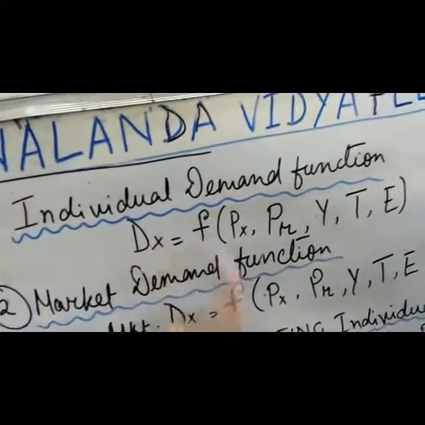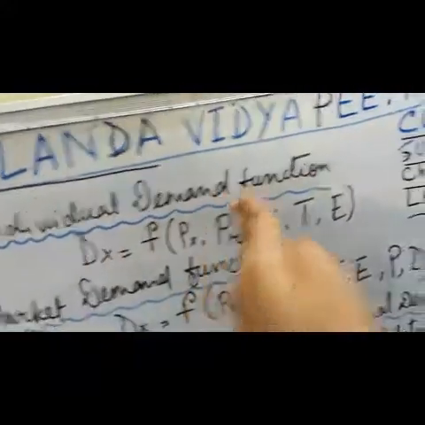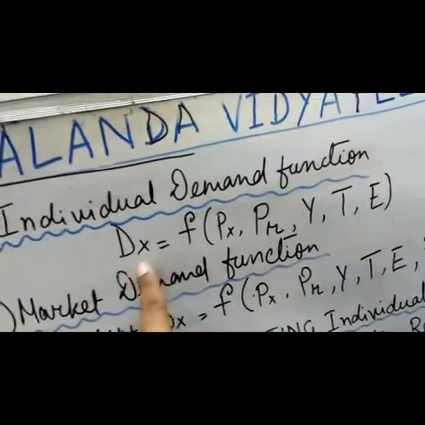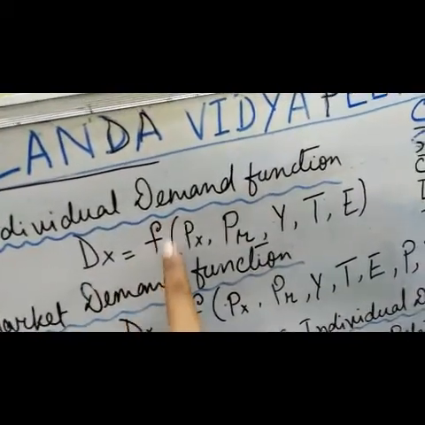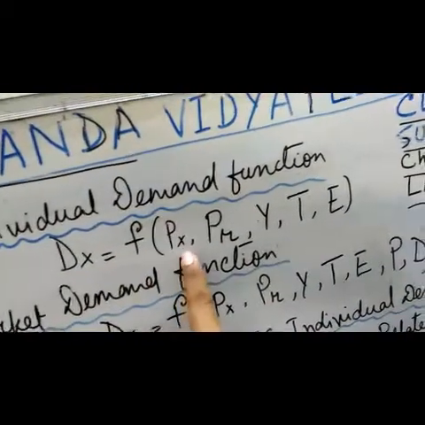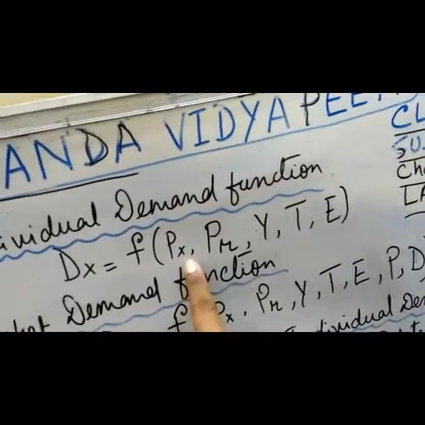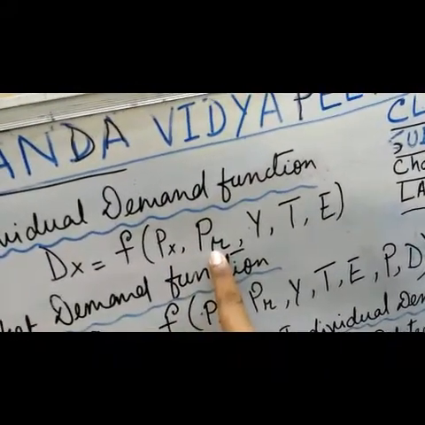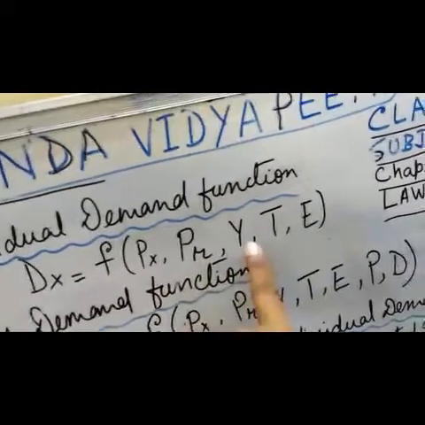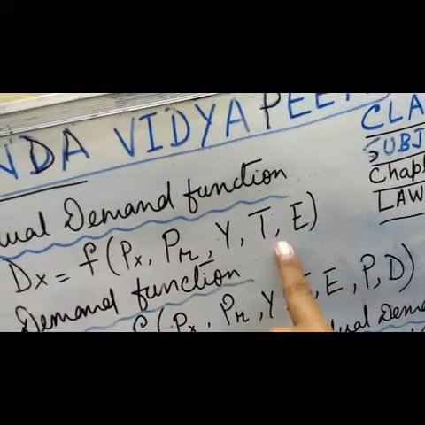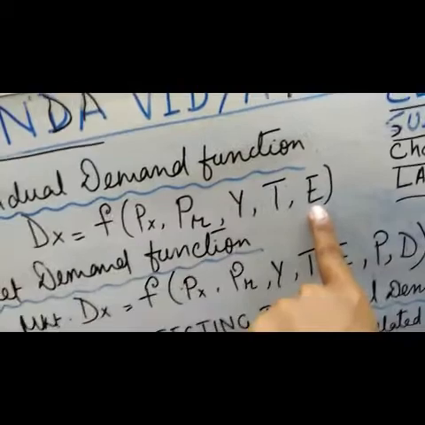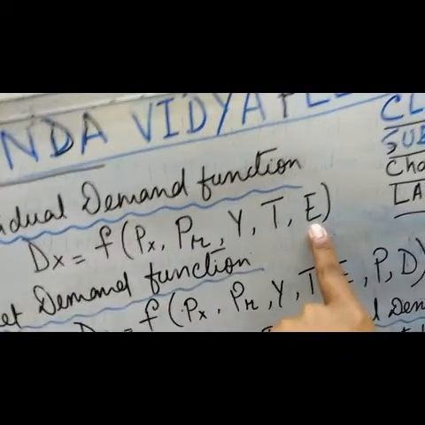So again I'm going through this. Individual demand function is dx equal to f of Px. Px is price of the commodity, PR is price of the related goods, Y is the income, T is the taste and preference, E is the expected price.